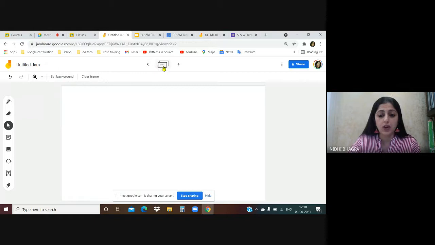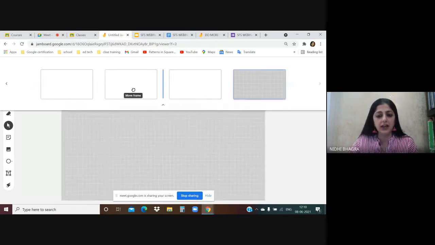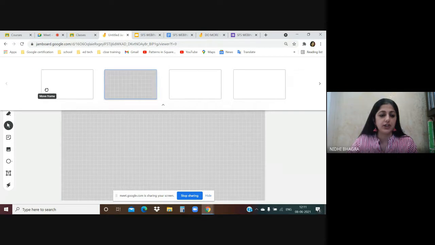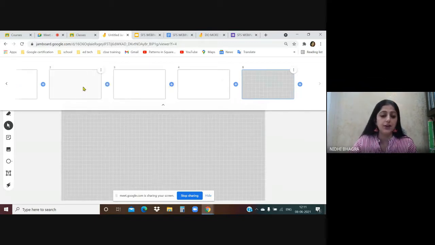So if I click on this frame bar, I'll see the multiple frames at once. As of now, I've created 4 frames in this Jamboard, and you can see all 4 over here. I can even drag and drop to change the position of the frame. Just like in Slides, we drag and drop, here also you can drag and drop to change the position of the slides. Then there is a plus sign over here. With this plus sign also you can add frames to the right or to the left. You can add the frames, okay?